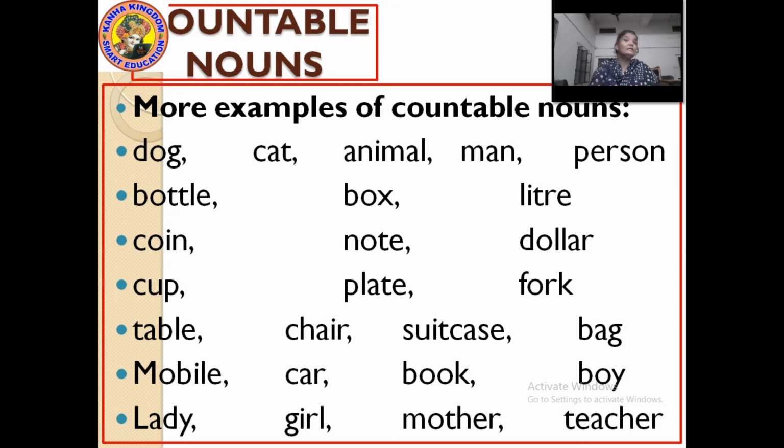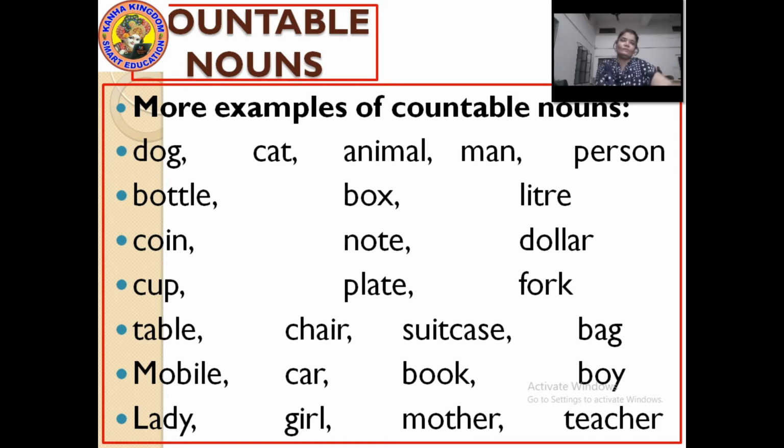Teacher, countable. So these are some examples, or you can say this is the list of countable nouns. Now let's see the list of uncountable nouns, and then we will move towards some, any and no. Before explaining some, any and no, it was important to make you understand about countable and uncountable. So now by this you will understand where to use some, any and no.